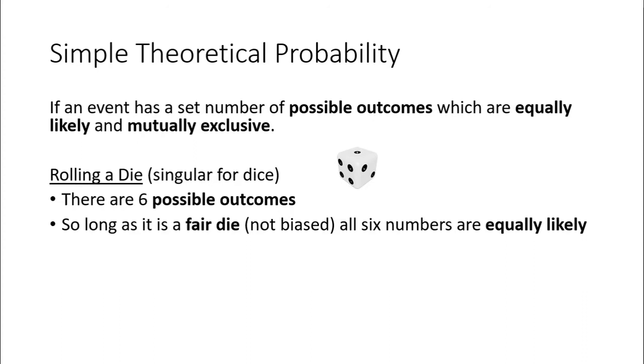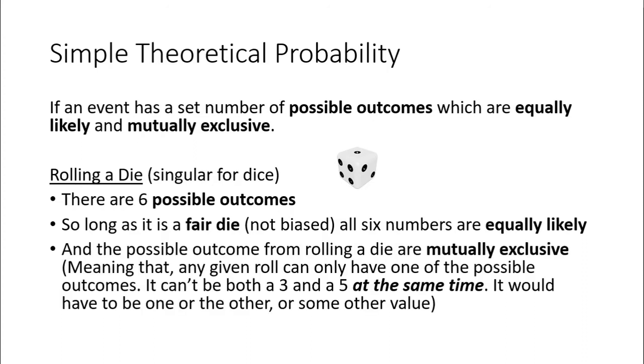So the probability that I roll a 1 is the same as the probability that I roll a 3, for example. So that's equally likely. And mutually exclusive, this is the difficult one. To explain what mutually exclusive means is to think that it's not possible for it to be one outcome at the same time as being another outcome. For example, if I roll my die, it can't be both a 3 and a 5 at the same time. It's either a 3 or it's a 5. So it would have to be one or the other.